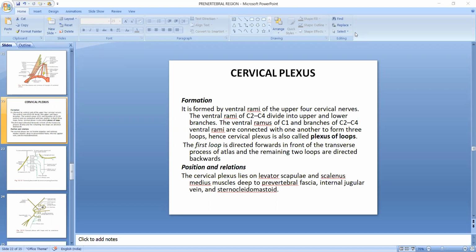The ventral ramus of C1 and branches of C2, C3, C4 ventral rami are connected with one another to form three loops. Hence, cervical plexus is also called plexus of loops. First loop is directed forward in front of the transverse process of atlas, and the remaining two loops are directed backwards. Positions and relations: the cervical plexus lies on levator scapulae and scalenus medius muscles, deep to prevertebral fascia, internal jugular vein, and sternocleidomastoid.